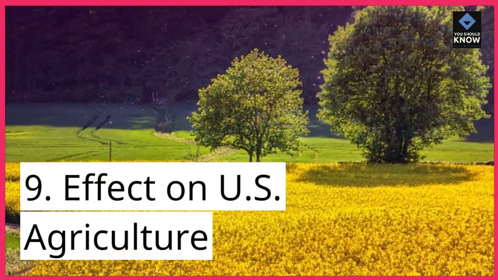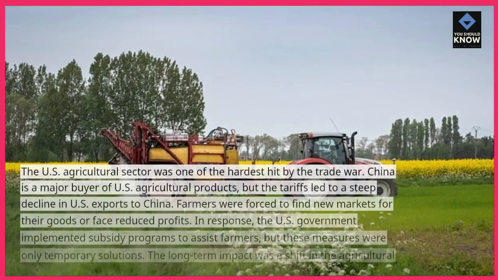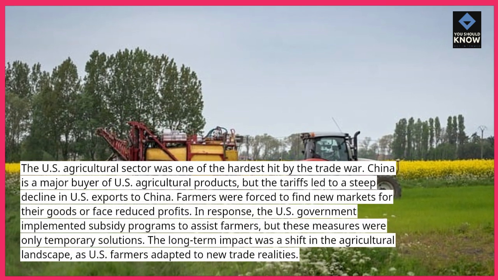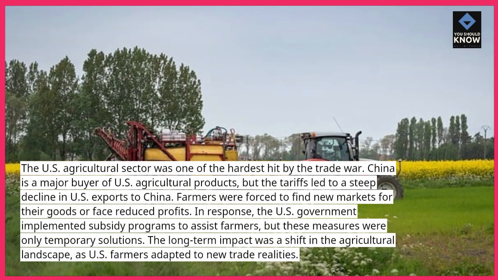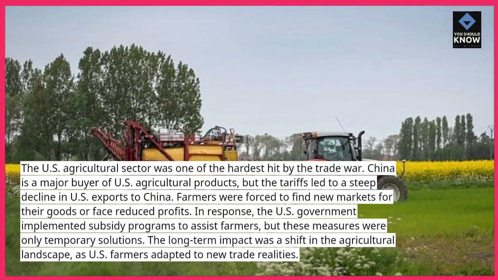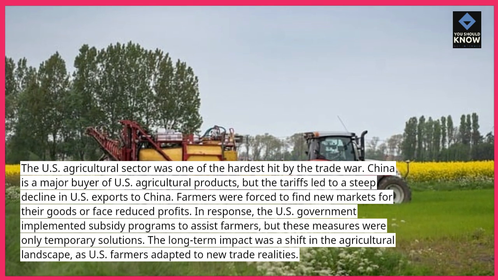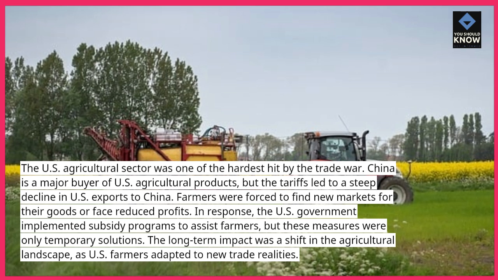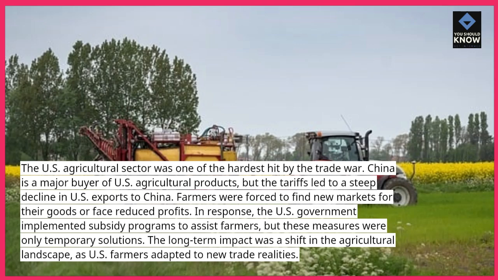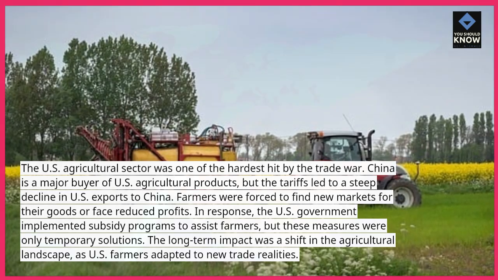9. Effect on U.S. agriculture. The U.S. agricultural sector was one of the hardest hit by the trade war. China is a major buyer of U.S. agricultural products, but the tariffs led to a steep decline in U.S. exports to China. Farmers were forced to find new markets for their goods or face reduced profits. In response, the U.S. government implemented subsidy programs to assist farmers, but these measures were only temporary solutions. The long-term impact was a shift in the agricultural landscape, as U.S. farmers adapted to new trade realities.